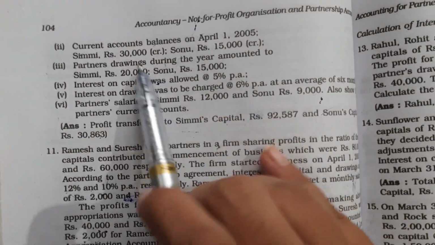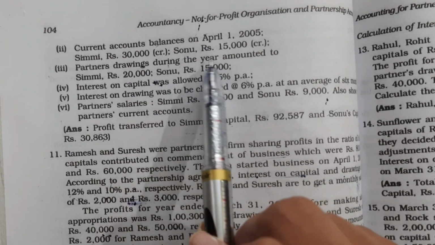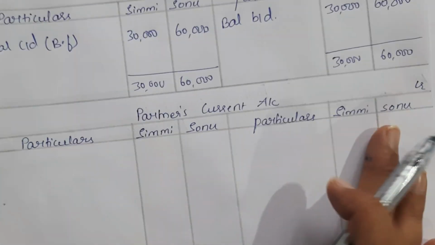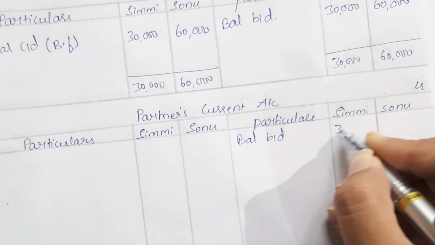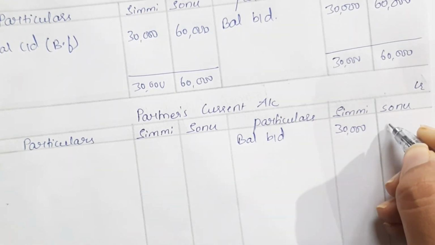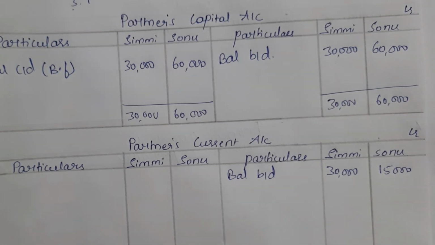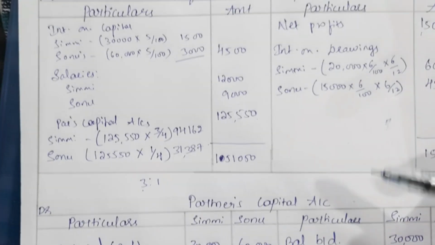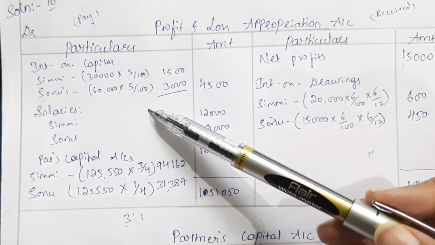So in the question, current account balances are given, right? Simi rupees 30,000 and Sonu rupees 15,000. Okay, so take it on the credit side as balance brought down, 30,000 and 15,000. Then after this, what do we have to take? The transactions which are in the profit and loss appropriation account. Okay, so interest on capital.